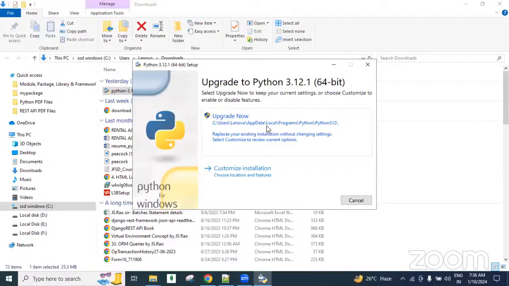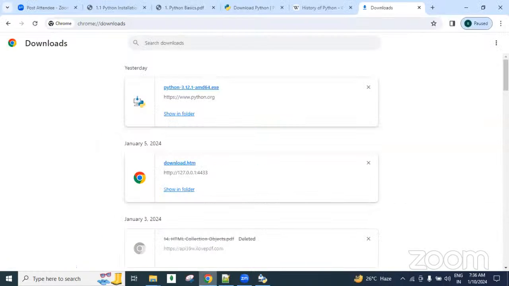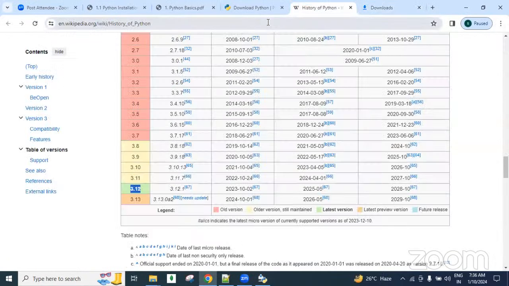So don't ask your friends, guys. Some people give their laptop to friends and ask them, please download and install Python software on my machine. Meanwhile, these people are chatting with friends or talking with family members. That is not correct. Spend 10 minutes, download and install it. Simply click on here, guys, then you will see different screens. Follow these screens and install it successfully. If you have any confusion, you will get the answer on the internet.